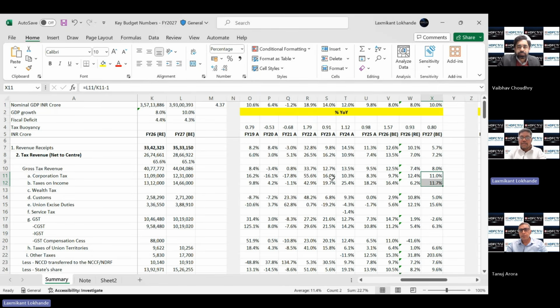So these numbers again look reasonable. In the past, we have seen that these numbers have grown much higher, in double digits or so. Overall, if we see the composition of gross tax revenue, the bulk of the revenues are being contributed on the direct taxes side, because indirect taxes growth, as we can see here, CGST is only 6.3% growth. So overall gross tax revenue, and within that the breakup of direct and indirect tax figures, both look achievable.